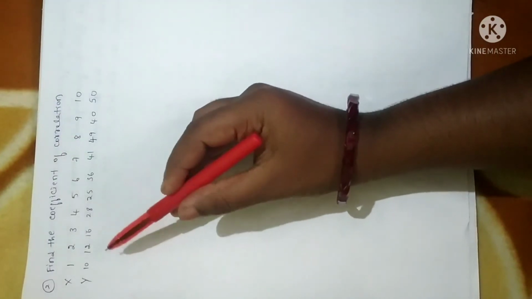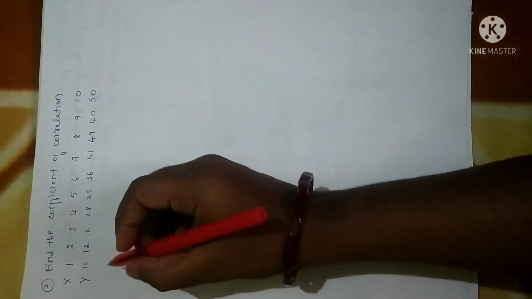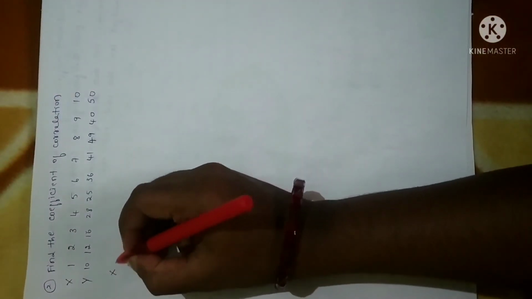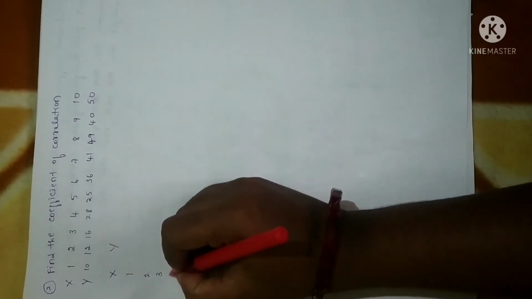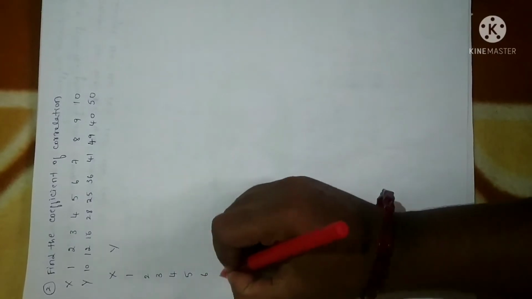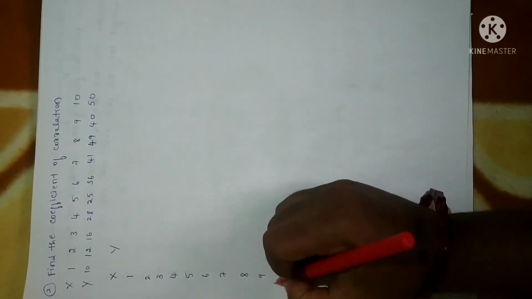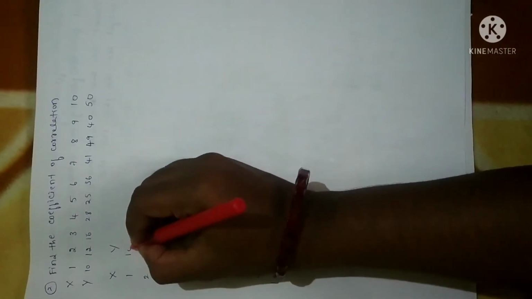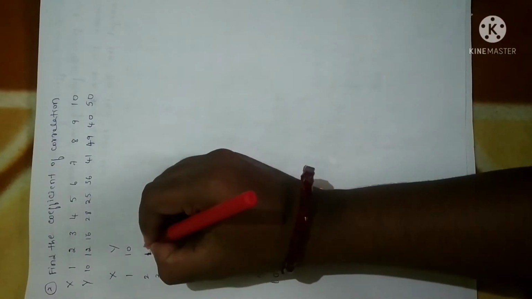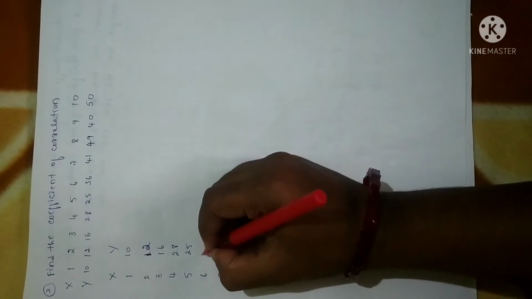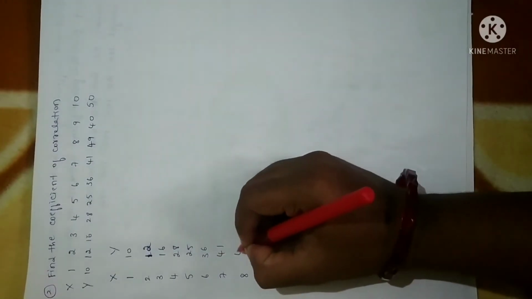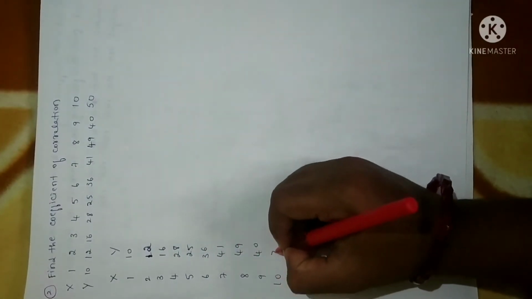First step, whatever data is given to us, you just write down as it is. So let me write the data. X and Y are given to us. X: 1, 2, 3, 4, 5, 6, 7, 8, 9, 10. Y: 10, 12, 16, 28, 25, 36, 41, 49, 40, 50.